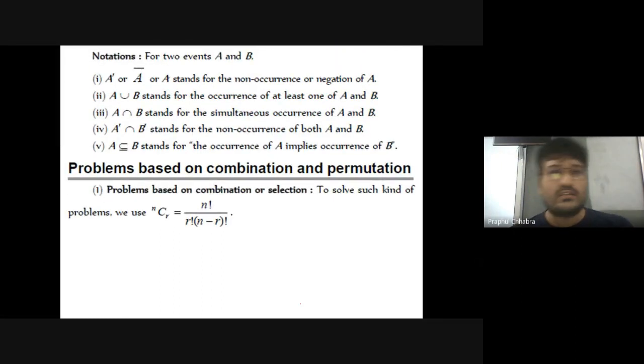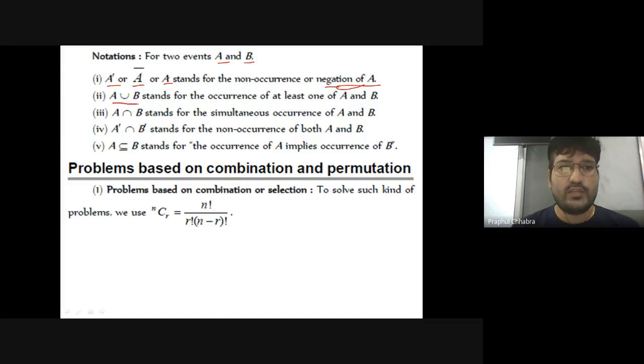So there are certain notations for events which we will use for the questions. These notations are very, very important. We are taking two events, for example, A and B. Then A dash or A bar or A negation stands for the non-occurrence or negation of A. Yes, absolutely. A bar or A dash will be the not happening of that event A.